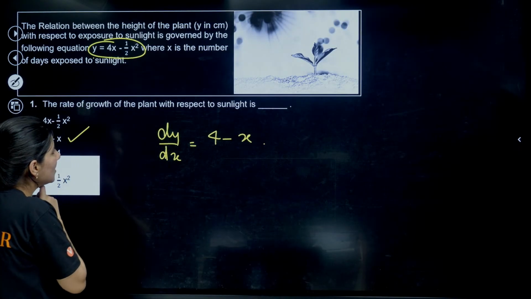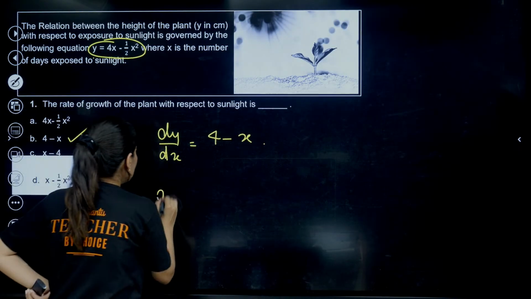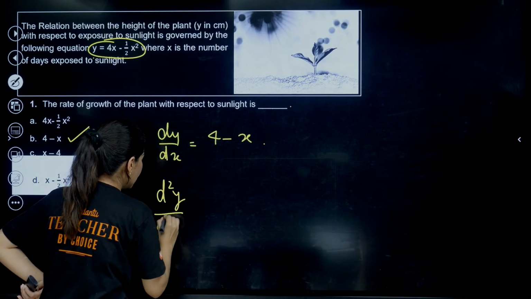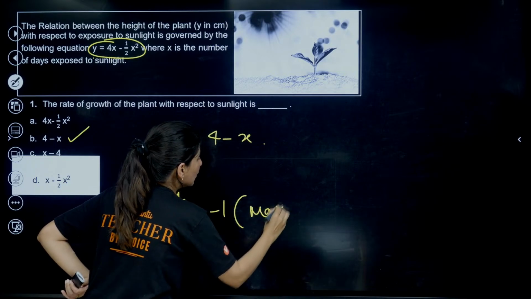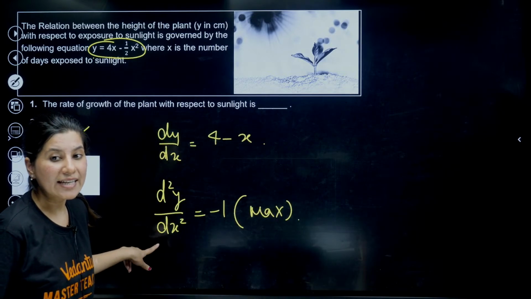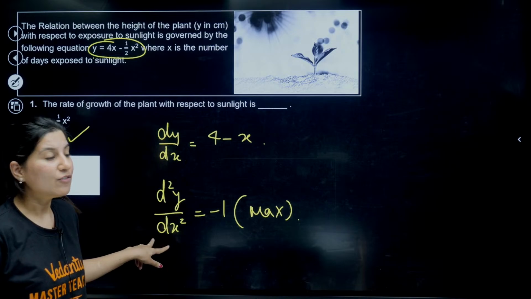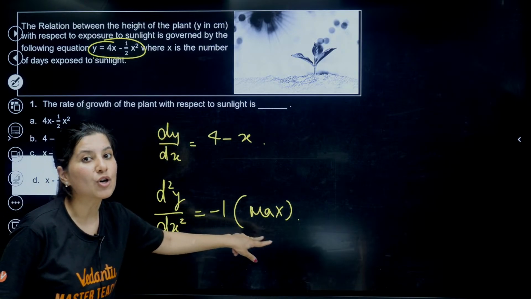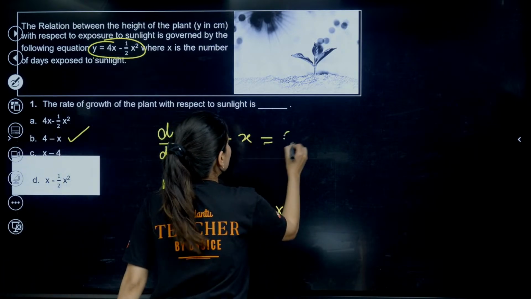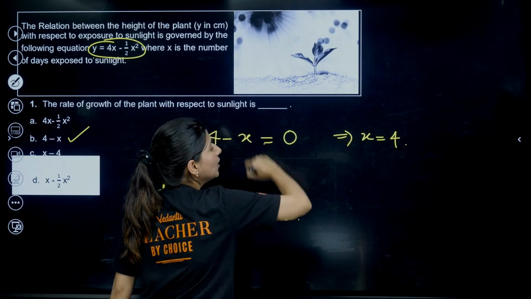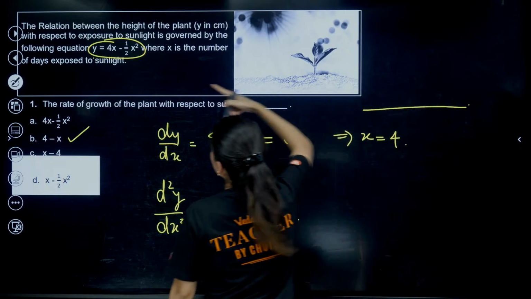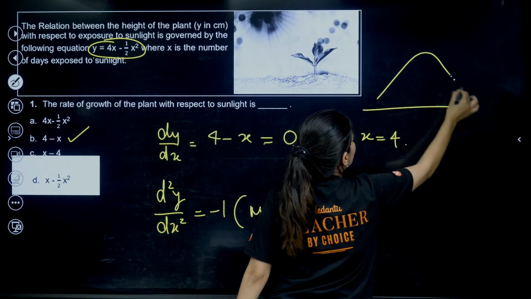So yes, maximum if we want to go. If I differentiate again, the second derivative test, can you see it is -1? That means we are going to get a maximum, right? Second derivative test: if your f double dash x becomes negative, you are going to get a maximum. Equate f dash to 0, that means x will be equal to 4. So 4 will be your maximum. That means the graph will be like this.